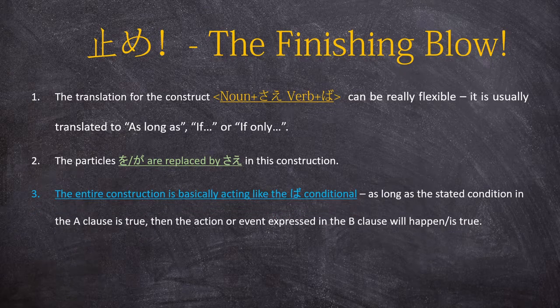And third, the entire construction is basically acting like the ba conditional. This is the most useful and practical way of remembering it. So as long as the stated condition in the A clause is true, then the action or event expressed in the B clause will happen, or it will be true. So essentially this is all that you need to know about the construct noun plus sae, verb plus ba, or how to express as long as.